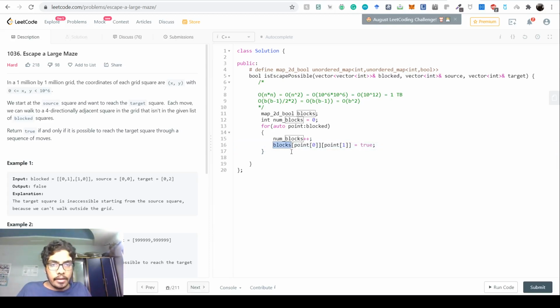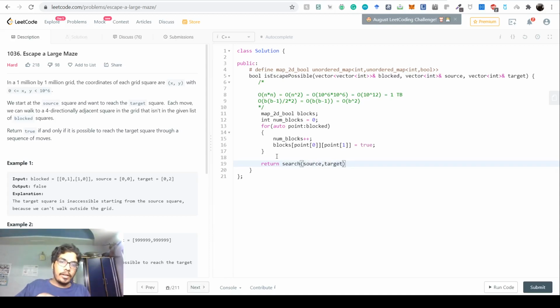Now when we have this for whatever points we see blocked, we simply do a return. We search whether it's true or false. So this function search will return true or false. Search from the source to the target to see if it's blocked or not.